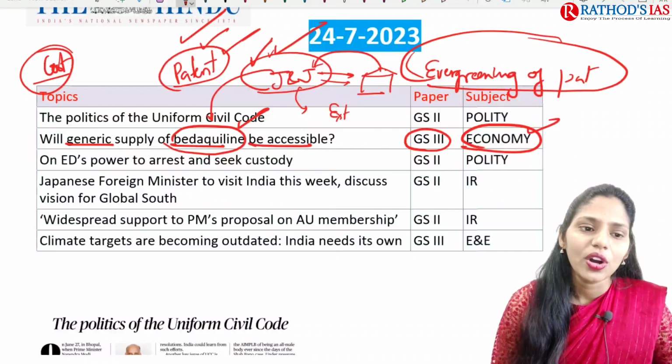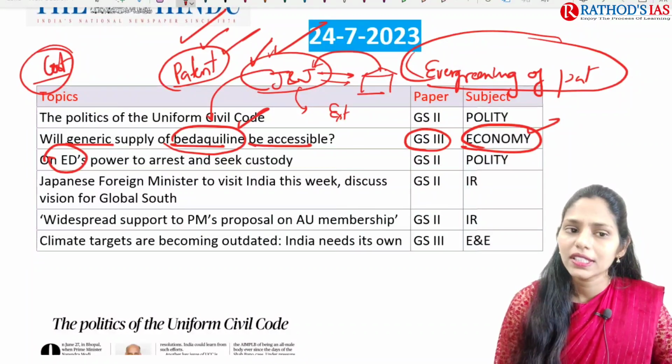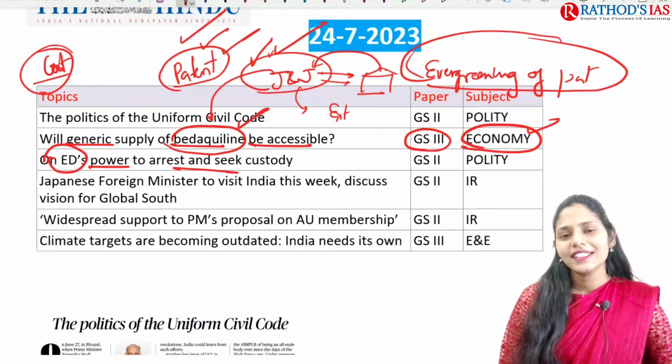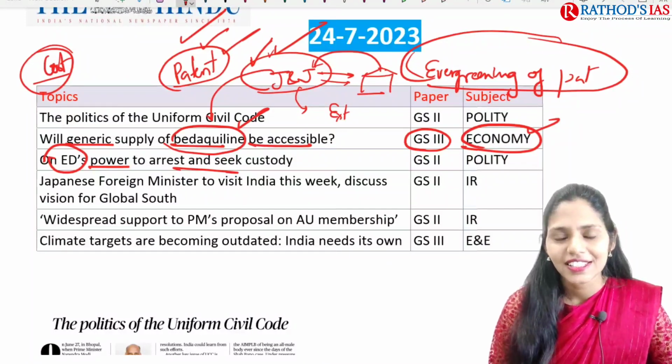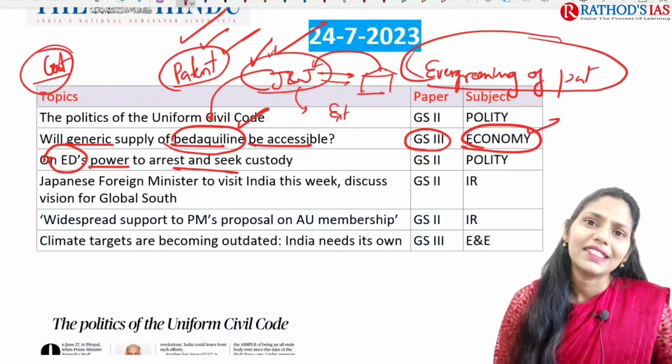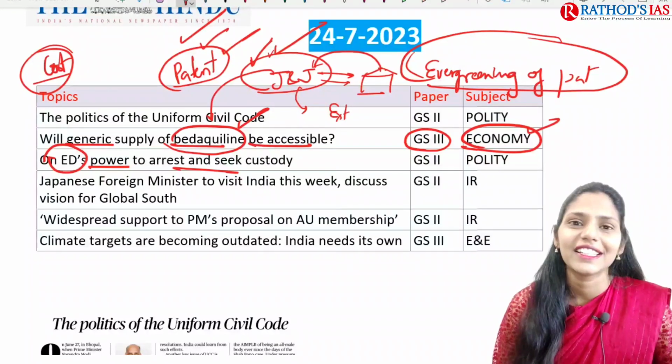And the next topic is on ED, that is the Enforcement Directorate's power to arrest and seek custody. Yesterday in the mains answer writing class, Nawaz asked me one question, whether ministers can be arrested or not. Yeah, that is the case, Nawaz.